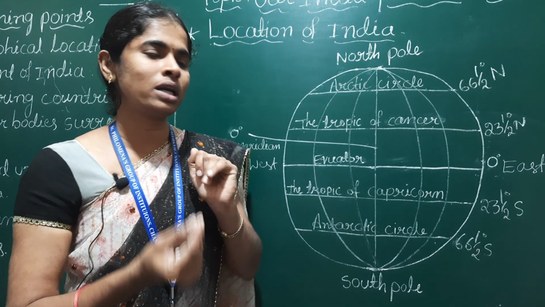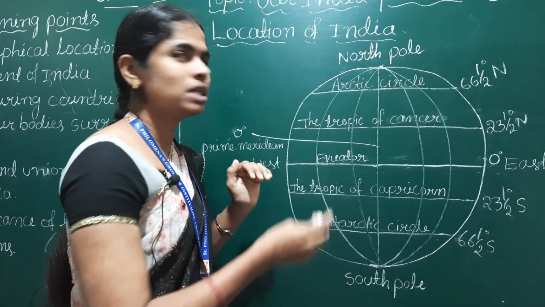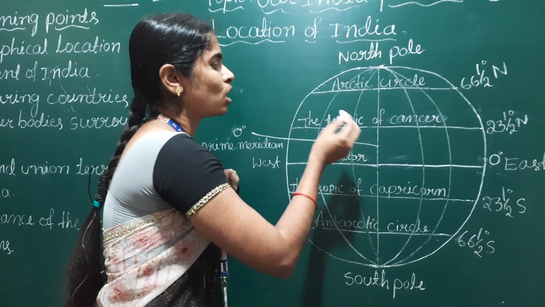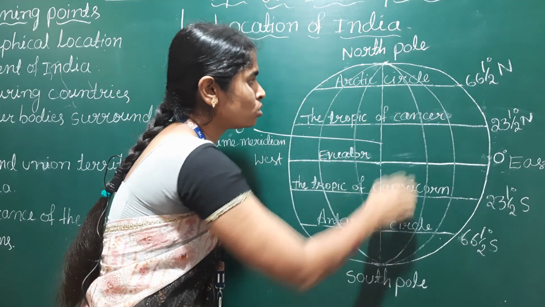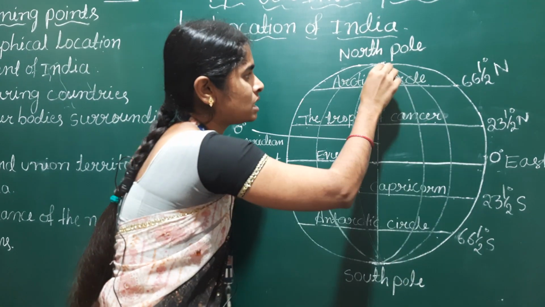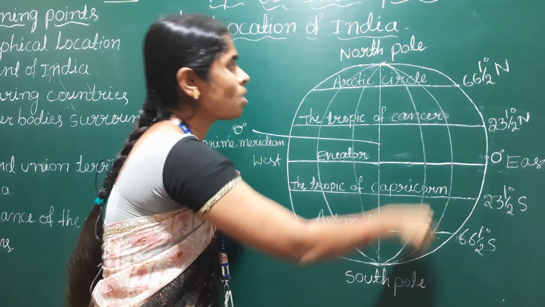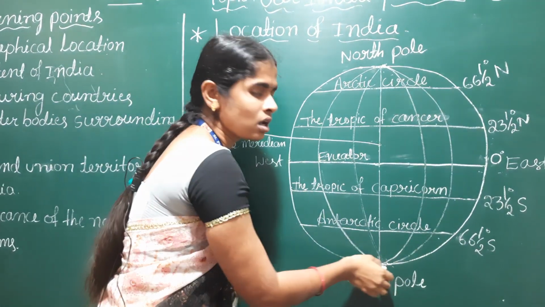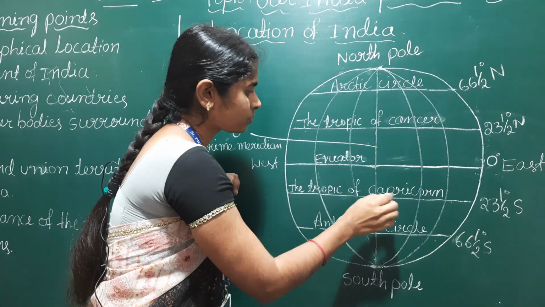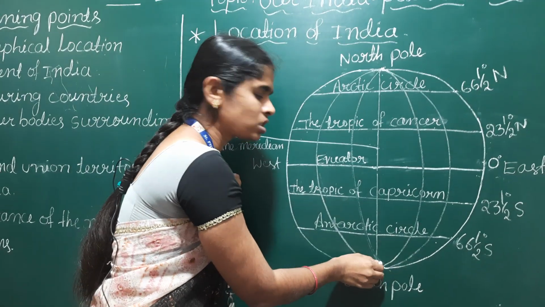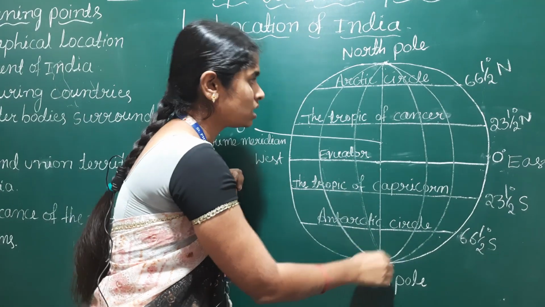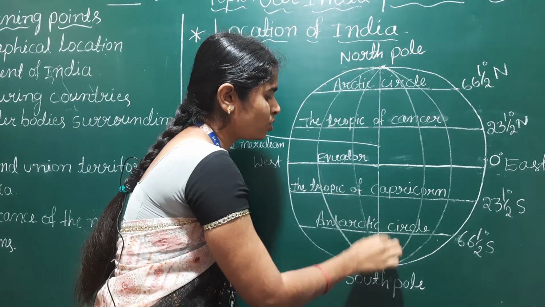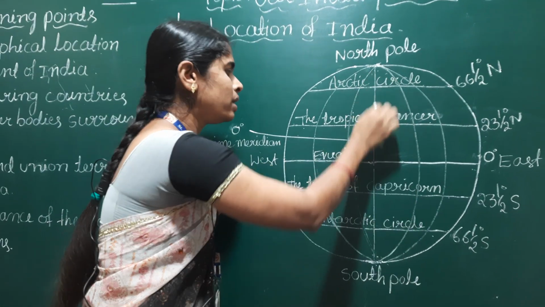Next, longitudes. What are longitudes? The imaginary lines drawn on the globe from the North Pole to the South Pole are called longitudes. The longitudes are also measured in degrees. This is a special longitude called the prime meridian.